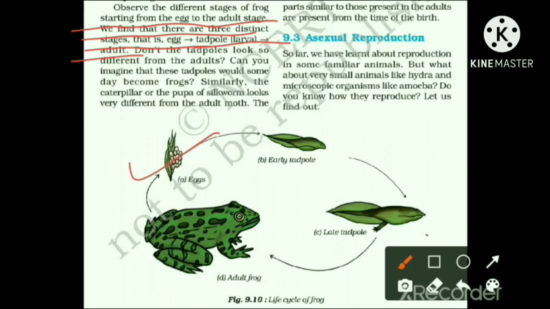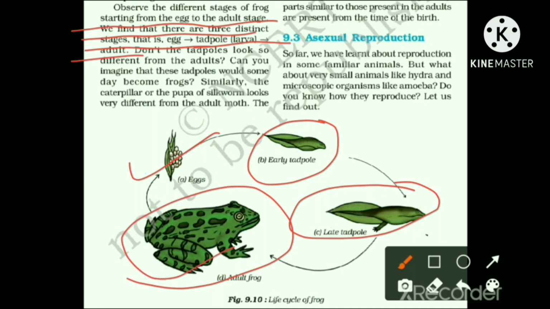So this was the egg, and this is the early tadpole and late tadpole, and this is the adult one. Doesn't the tadpole look so different from the adult?